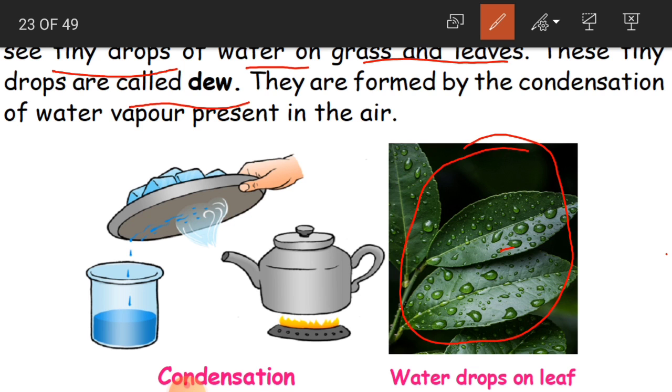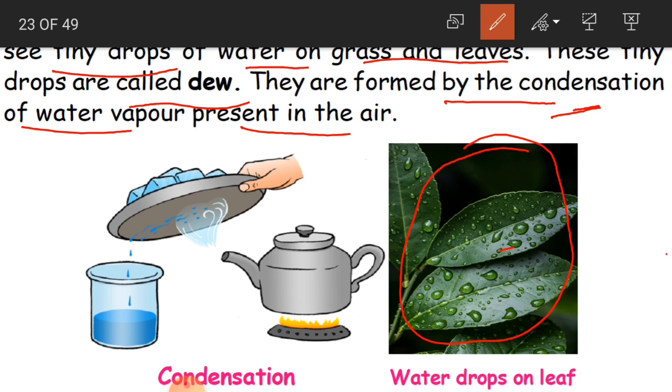Dew is formed by the condensation of water vapor present in the air. As we said before, the air also contains water vapor. Because it is winter, we have coolness in the night, especially more in the night.